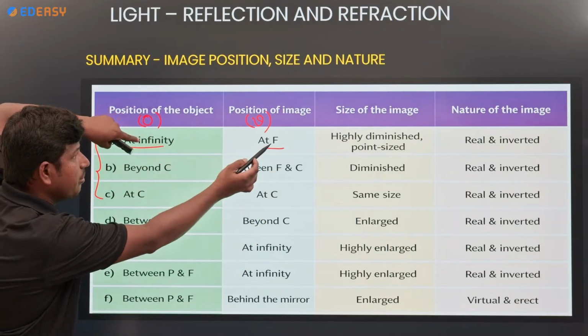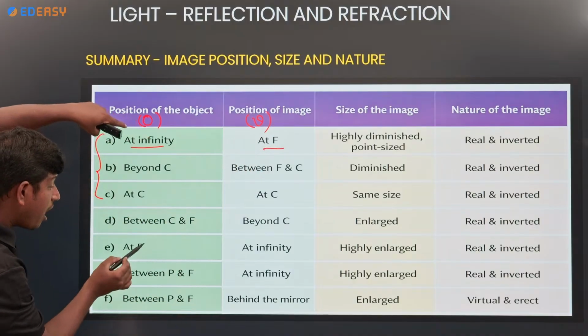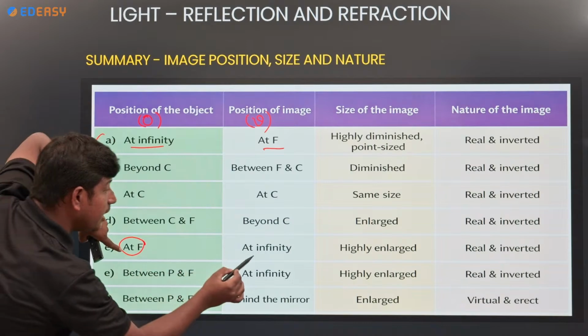Object at infinity, image at F. Now see, if the object is at F, where is the image? At infinity.